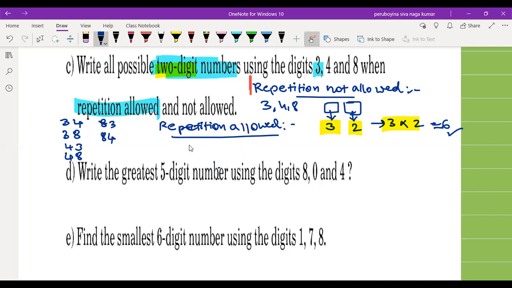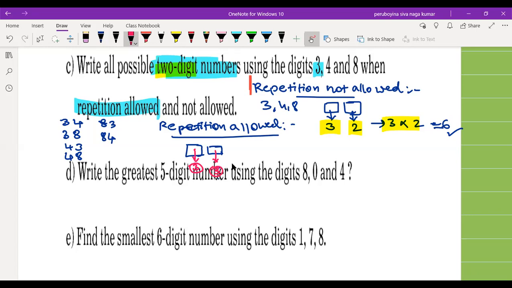If repetition is allowed, now again take the 2 boxes, and let us fill the first box with how many digits? We can use 3 digits here to fill the first box and 3 digits here for filling the second box.